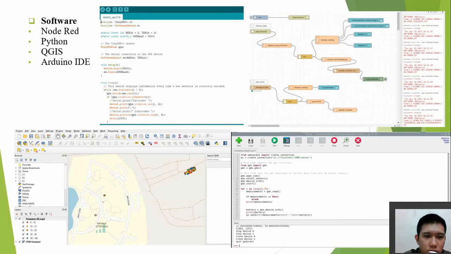The Arduino IDE is used to program the Neo GPS device, and Node-RED is used to control the flow of the data collected by the ISE sensor and GPS, and the Python program is used to activate the ISE sensor. After that, QGIS was used to do the fertility mapping.